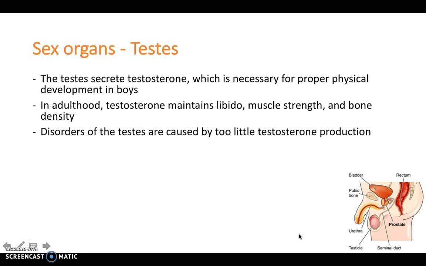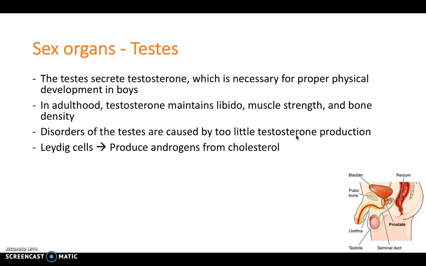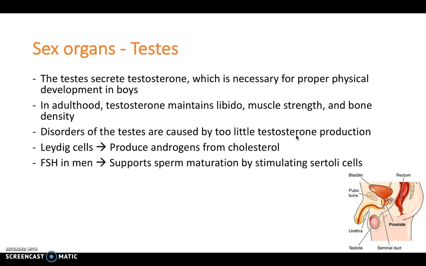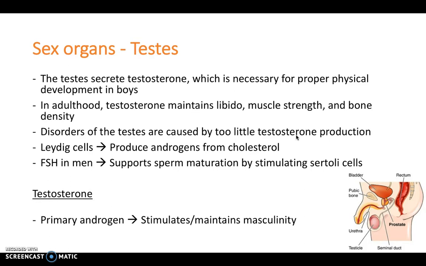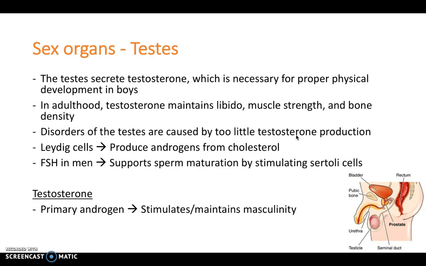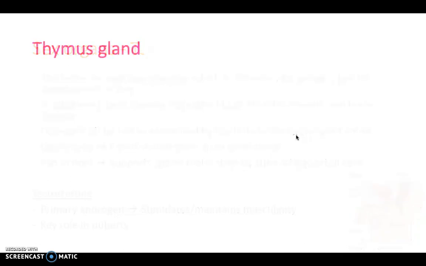An example of this is the so-called andropause in later life in men, when there's a dysregulation of the levels of hormones. Leydig cells in the testes also produce androgens from cholesterol. FSH in men supports sperm maturation by stimulating Sertoli cells, which are those supporting cells in the testes. So remember, testosterone is a primary androgen and it stimulates and maintains masculinity and therefore has a key role in puberty.